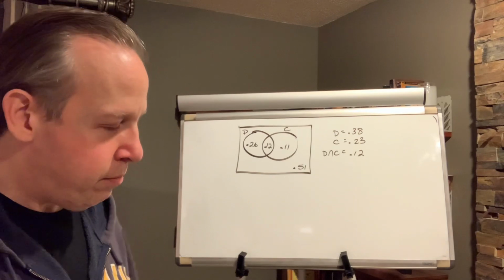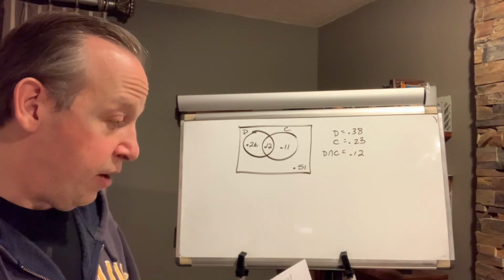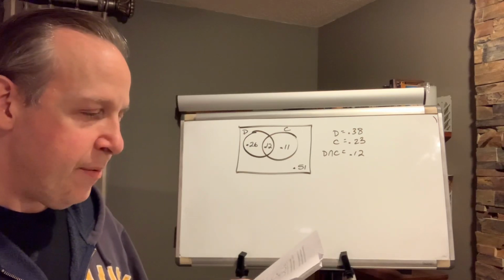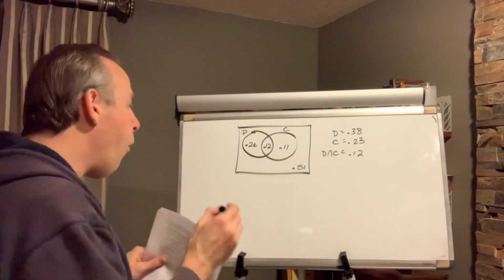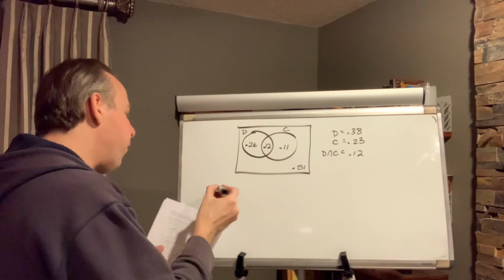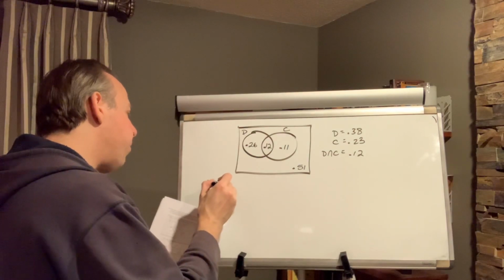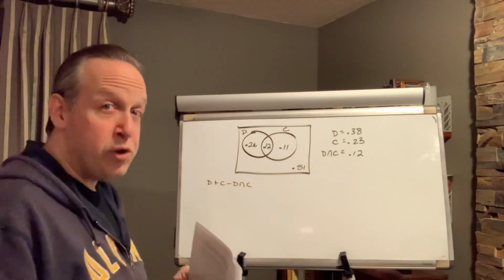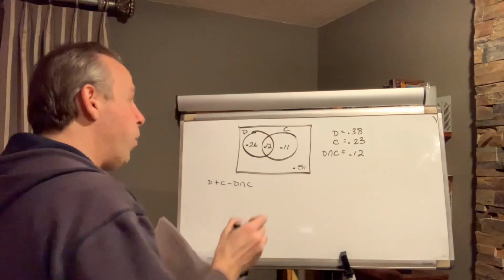Okay, so 12b sub I says find the probability a person owns a dog or a cat. Or, of course, the union. So it's the dog plus the cat minus the dog intersect the cat. That's the union rule. We have all that information.